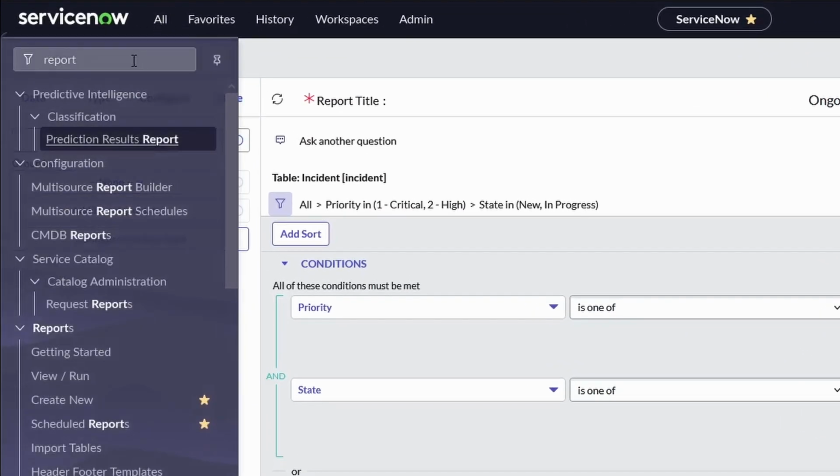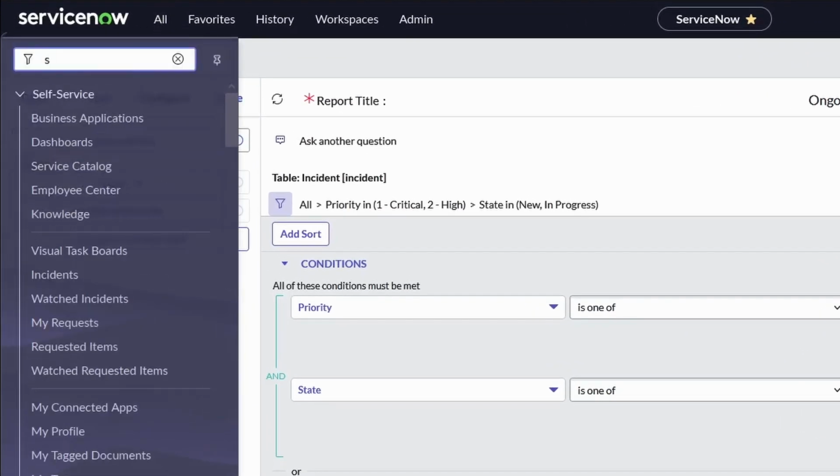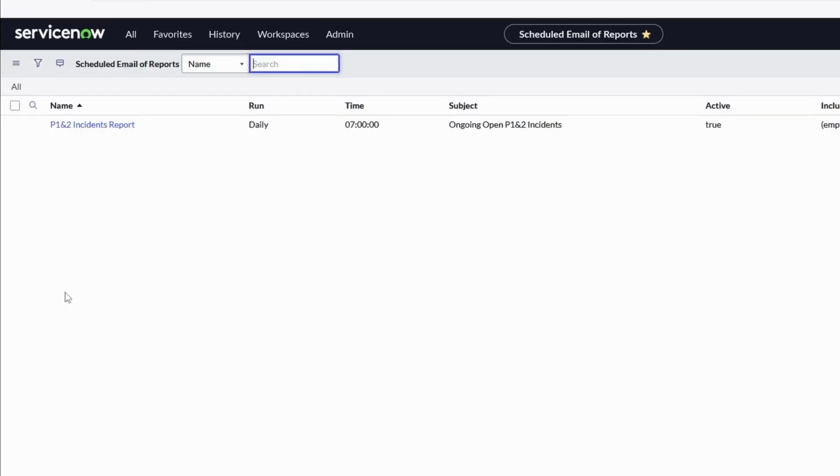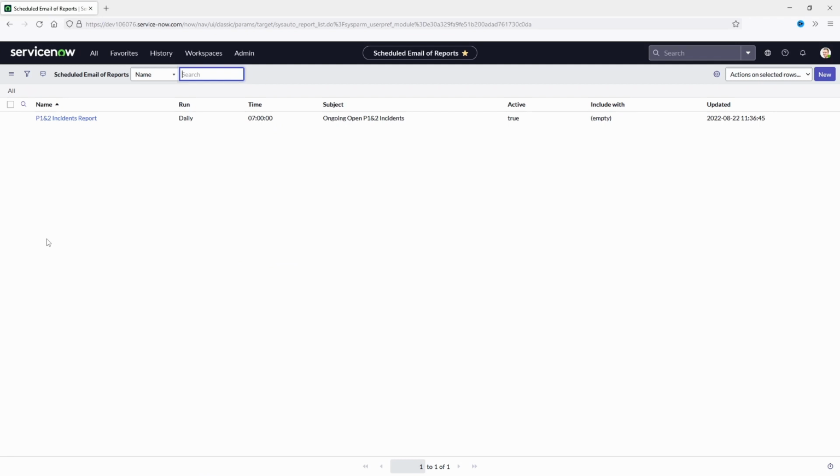The next part, we need to search for a schedule and choose the scheduled reports. When the page is open, you can see that I already have one scheduled report that I was just testing. Let's create a new one.